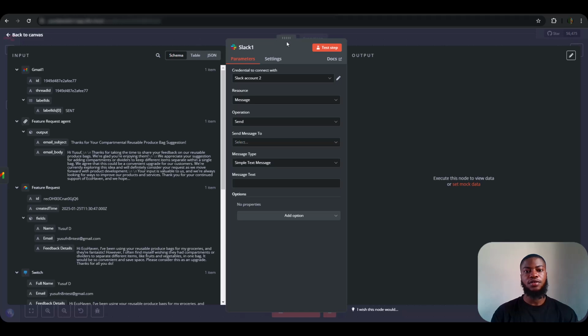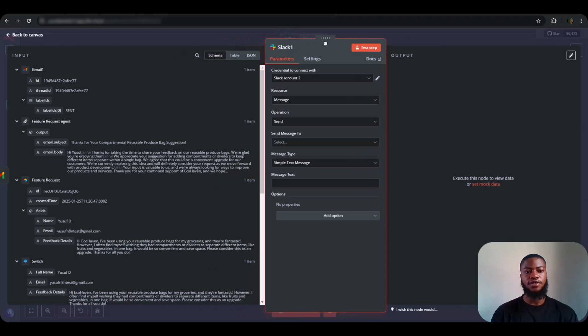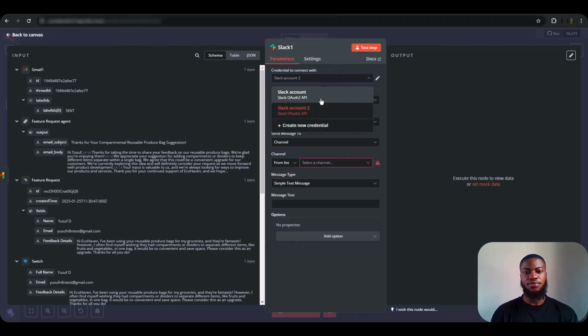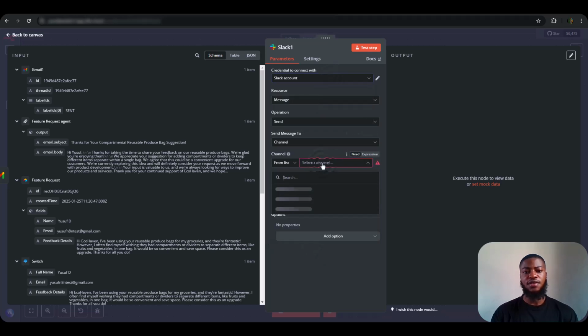Yeah, good. So let's configure it. Send a message to a channel, and this time we are sending a message to my Slack account. We are sending a message to the feature request channel, a simple text message. Let me go ahead and write the Slack message, and I'll be back.